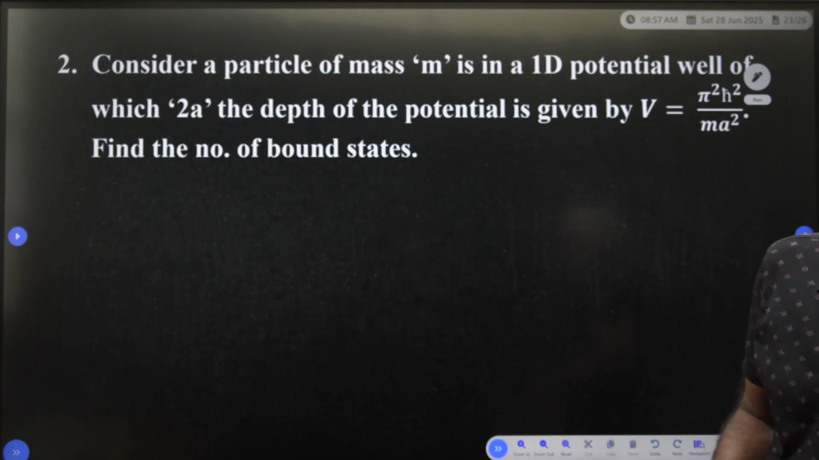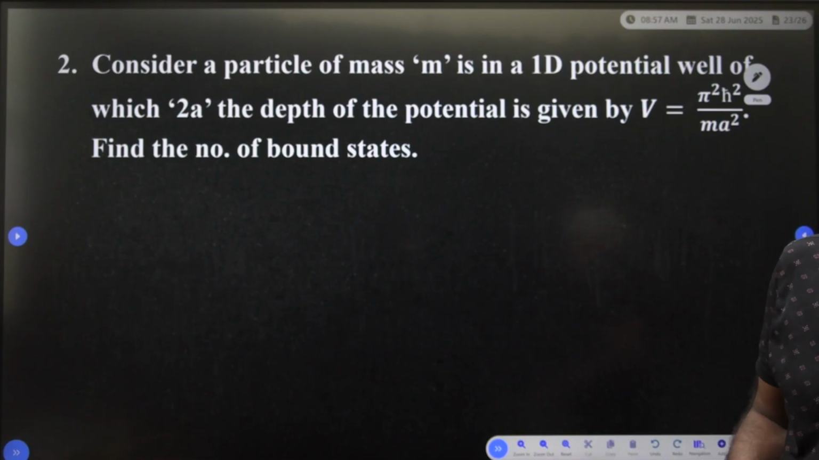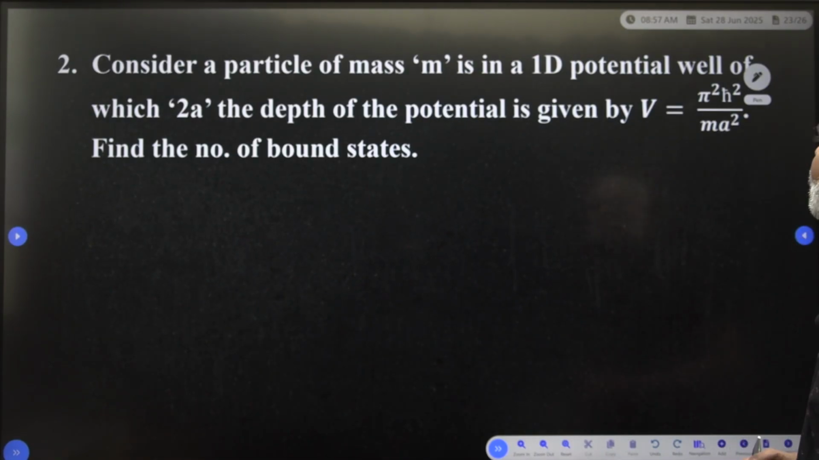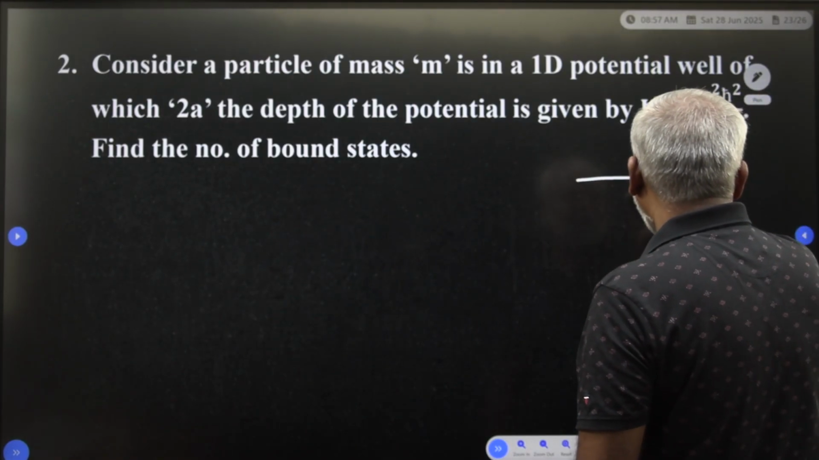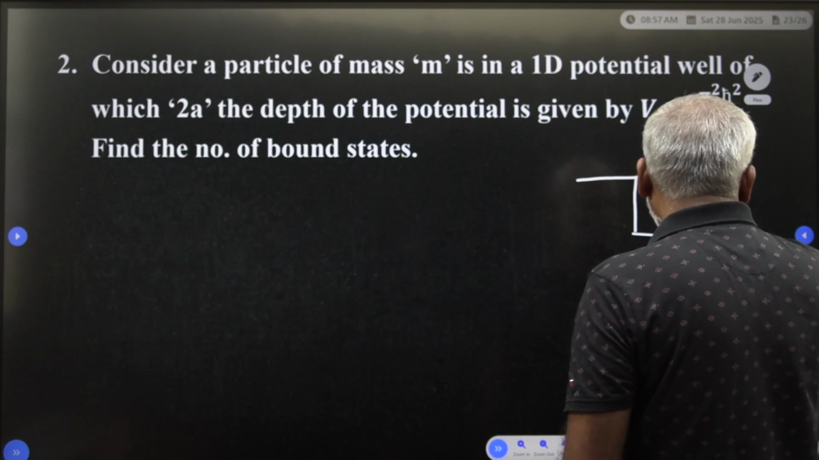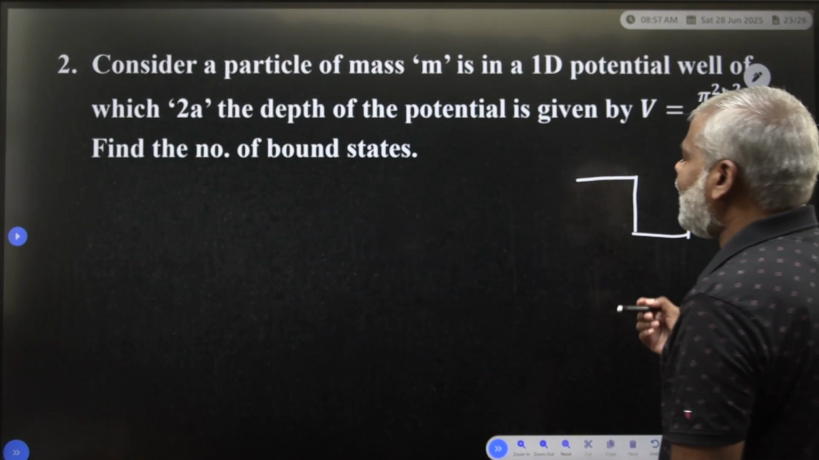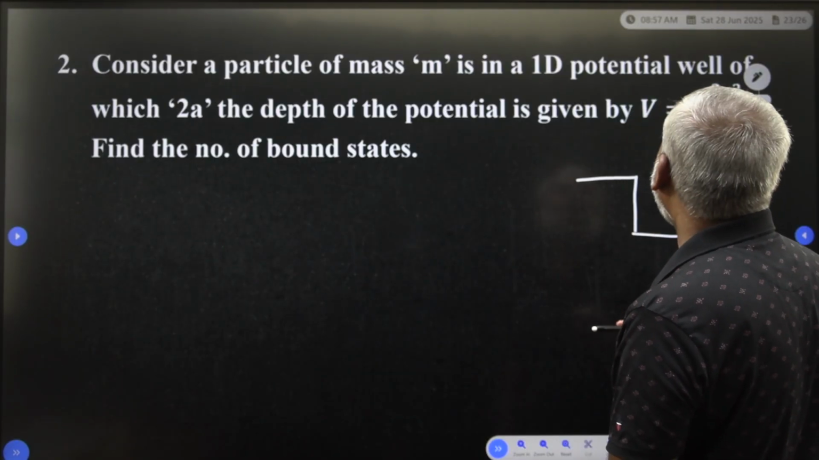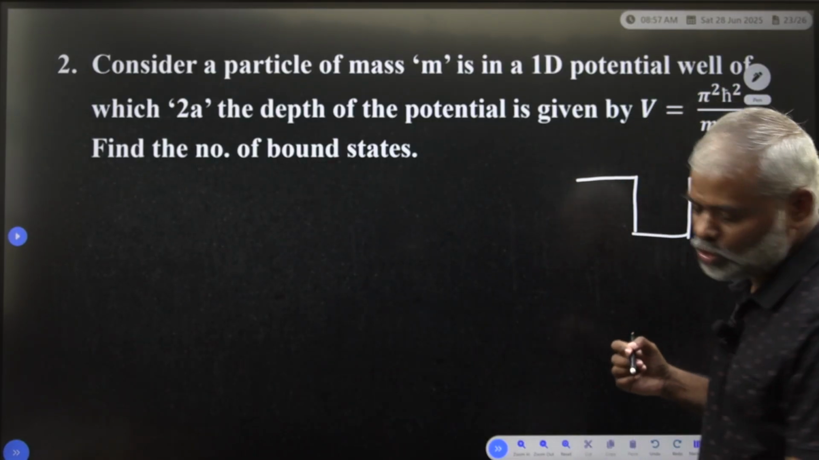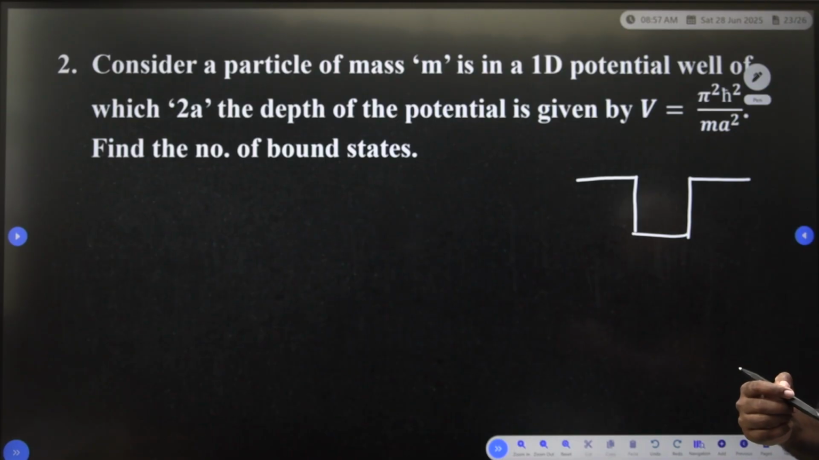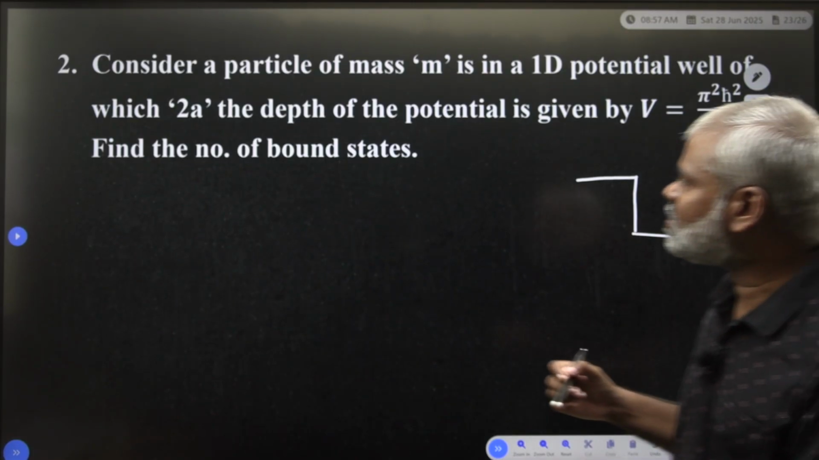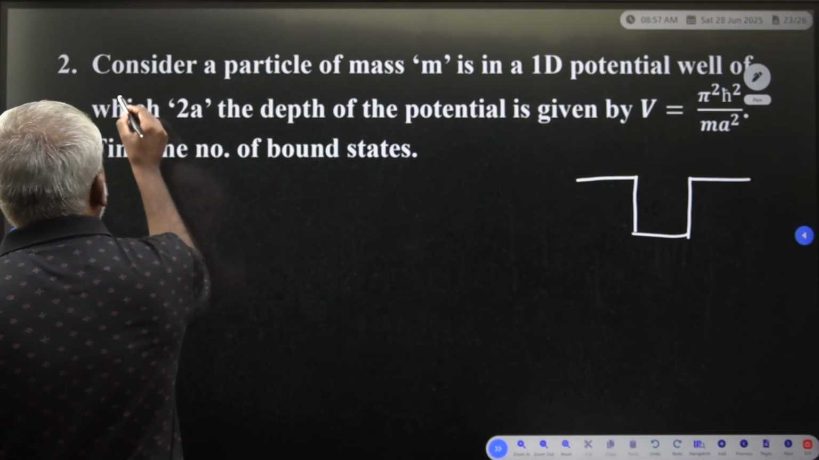Now, one more question you have to see here. Consider a particle of mass m in a one dimensional potential well. This is the one dimensional potential well, of width 2a. You have to write that the width is 2a.